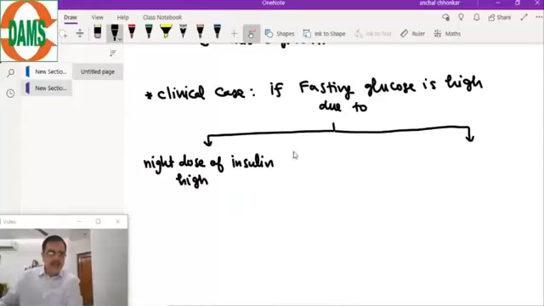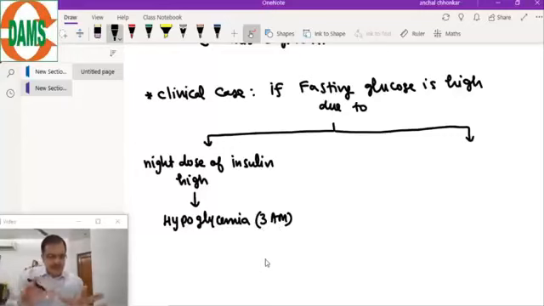As a result, there will be hypoglycemia, especially around 3 a.m. That time period can vary plus or minus 1 hour here and there, but why 3 a.m.?